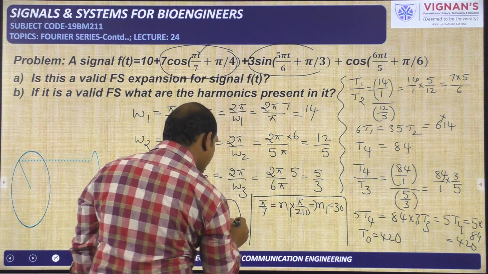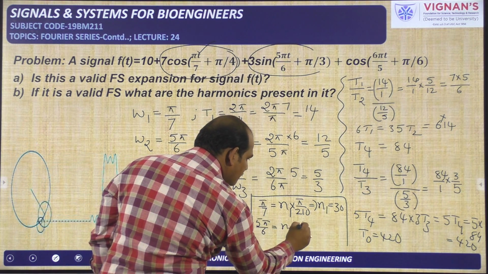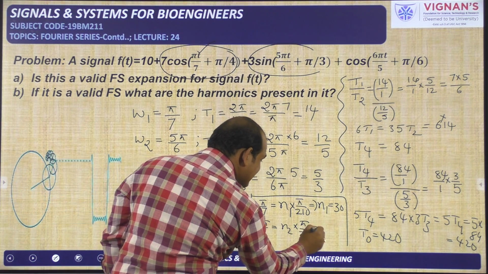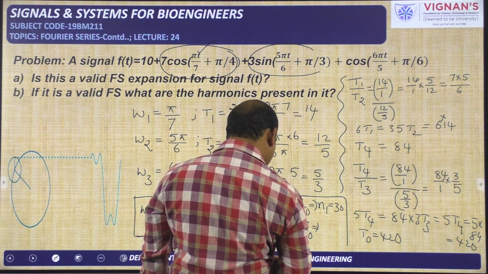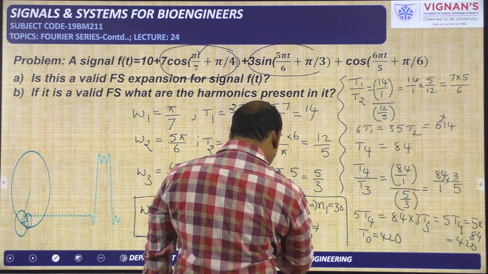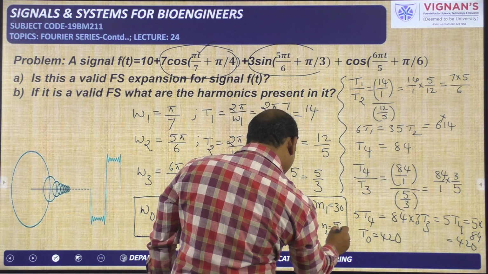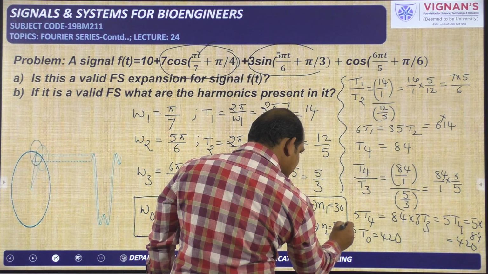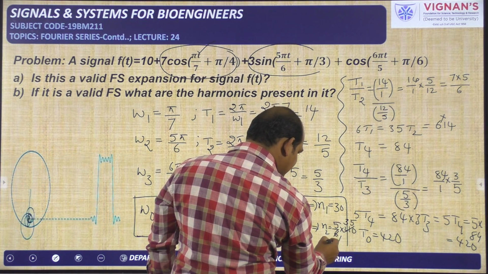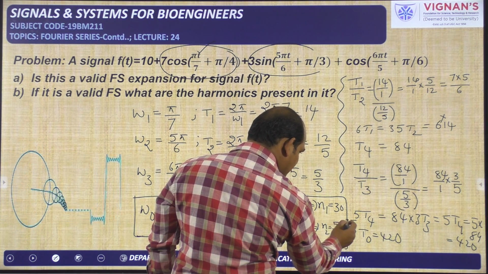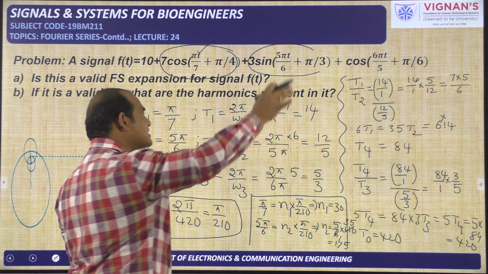Now this 5 pi by 6 is another integer multiple of pi by 210. Whether the given n2 is an integer or not, that we need to check. So pi will be cancelled. Next we will get n2 is equal to 5 by 6 into 210. 6 1s are 6, 6 3s are 18, and 6 5s are 30, and this is equal to 25 and it is 15, that means 175. So 175 is also an integer, so the second term is also okay.